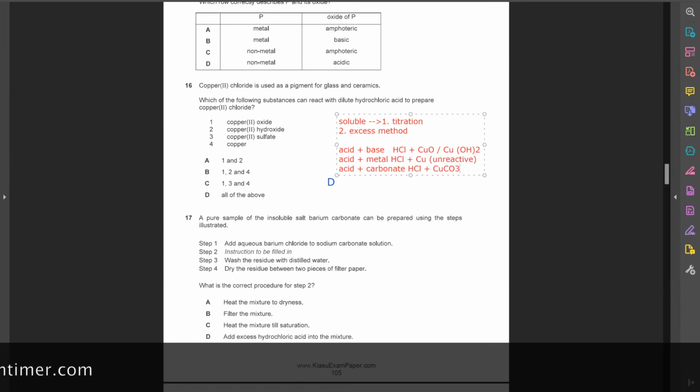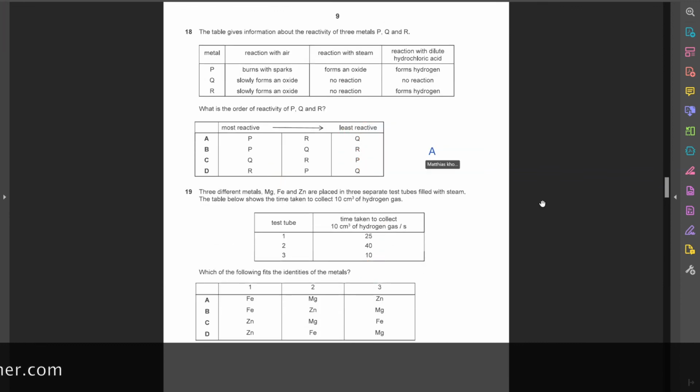Then it doesn't react with copper sulfate because acids don't react with salts. That's why. Okay. 17. 17 is B, correct. Okay. 18, 19. 18 correct. 19, you might want to look at it again.